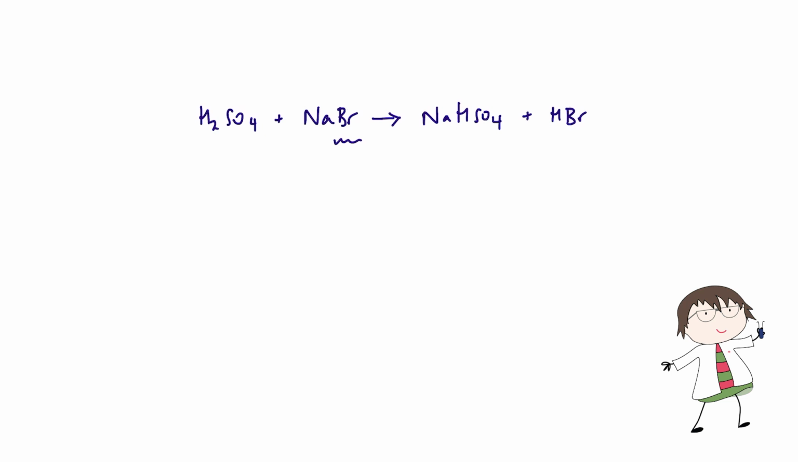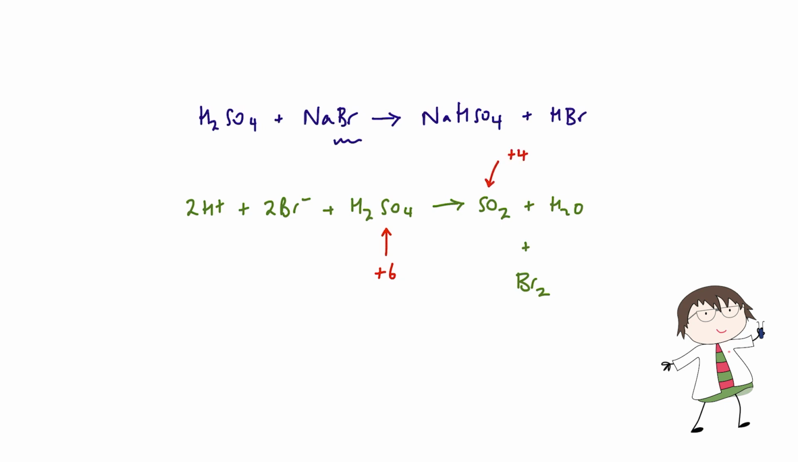Bromide ions also behave as reducing agents, but they're not as strong a reducing agent as iodide ions. If we drop concentrated sulfuric acid onto sodium bromide, then we make sodium hydrogen sulfate and HBr, just the same as before. And the bromide ions go on to reduce the sulfur in the sulfuric acid from an oxidation state of +6, as before, to an oxidation state of +4 in sulfur dioxide. So bromide ions are not as strong reducing agents as iodide ions. The sulfur is reduced, but this time from +6 to +4, not +6 to -2, as is the case with iodide ions, and the products of the reaction are different.